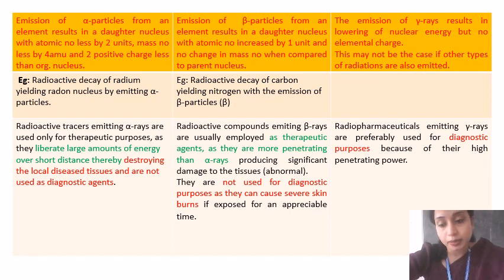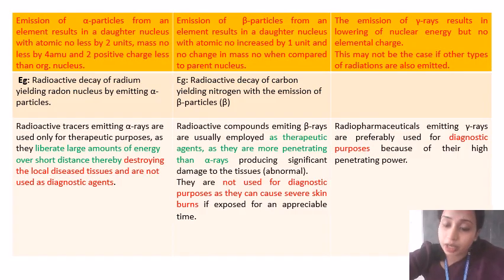For diagnostic purposes, the rays used should not cause any destruction to the living tissue. If they cause destruction to the living tissue, they cannot be used for diagnosis. So that is why alpha rays are not used for diagnostic purposes. They are used for therapeutic purposes, like in cancer therapy, for destruction of localized cancer tissues. And beta rays are employed as therapeutic agents.